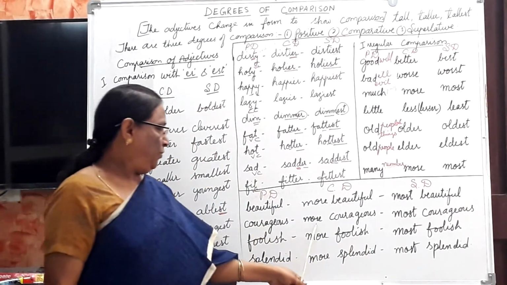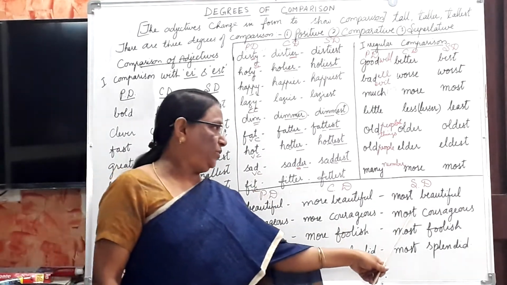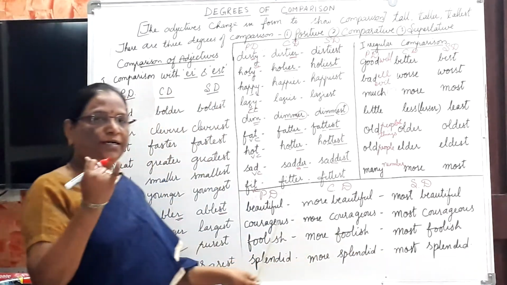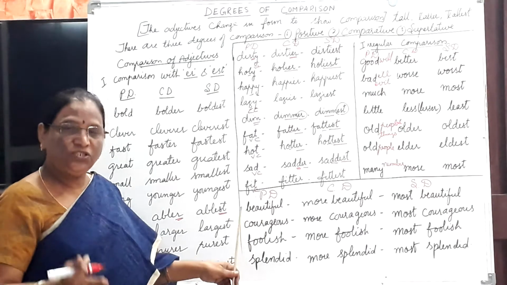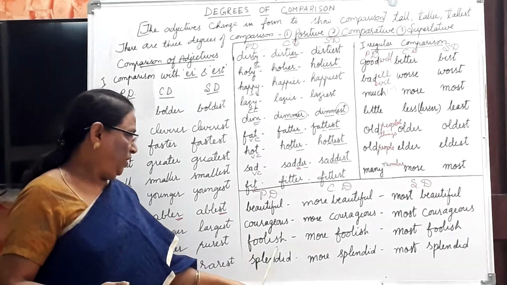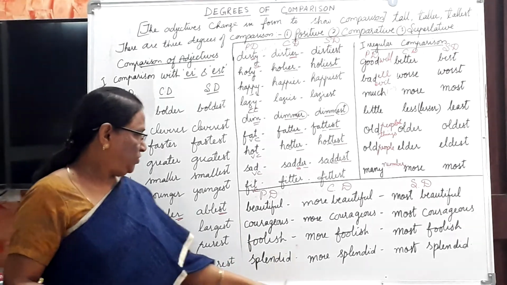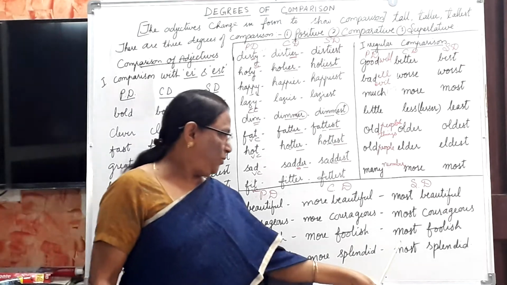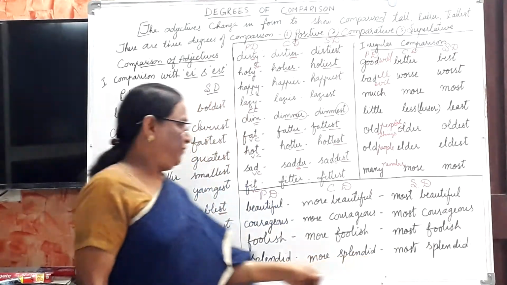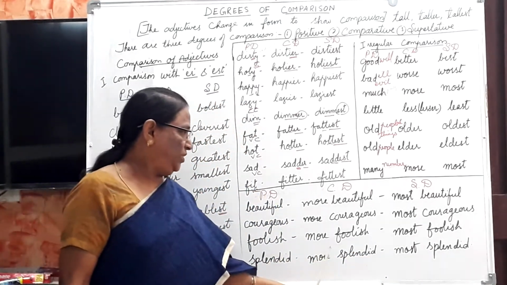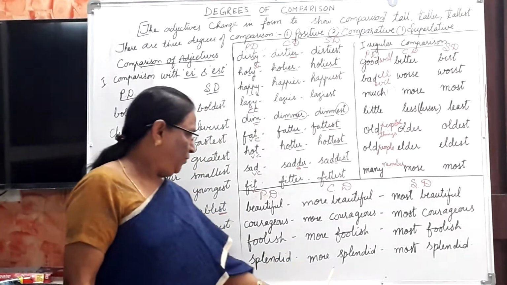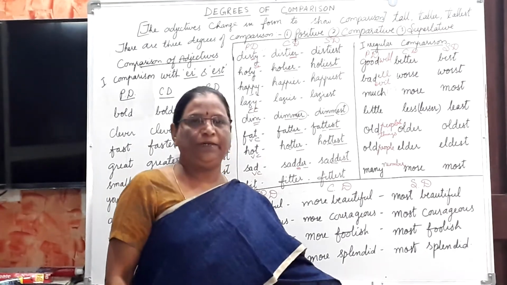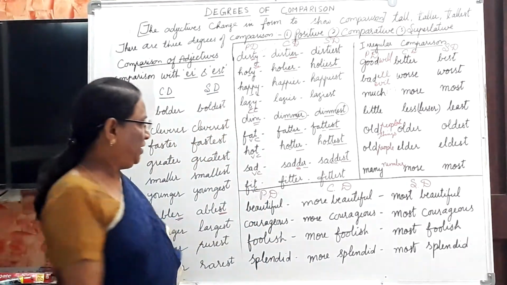Courageous, more courageous, most courageous, isn't it? Courageous, how many syllables? 3. Foolish, 2. Foolish, more foolish, most foolish. Splendid, more splendid, most splendid. I hope you understood, all of you.